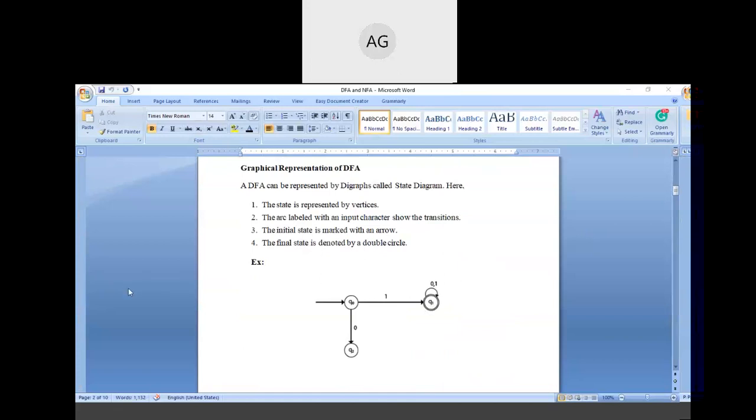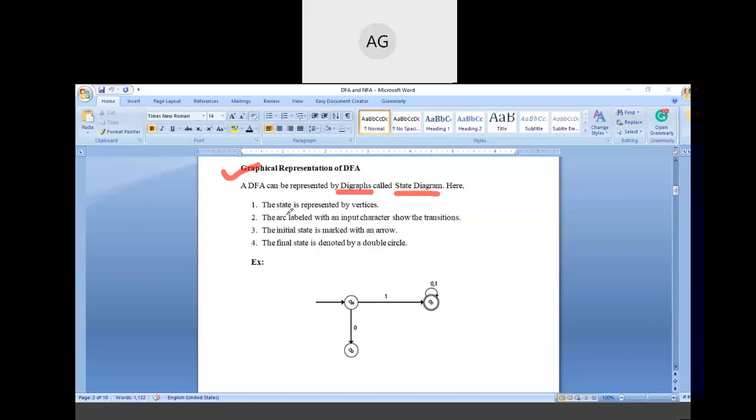Now the next topic is graphical representation of DFA. A DFA can be represented by a digraph called the state diagram or the state transition diagram. This type of diagram we already discussed in our last class, but here we are discussing the specific type of diagram related to DFA. So here, we will discuss it according to points.